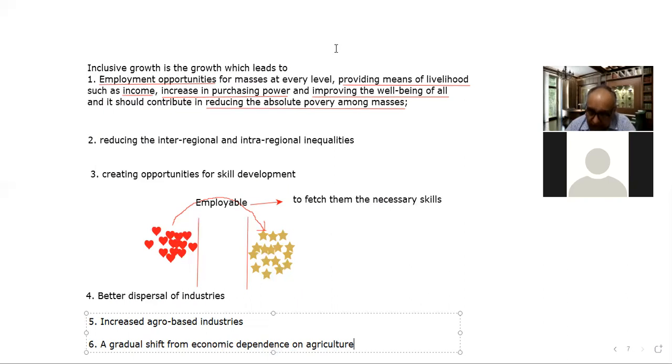So until and unless child labor prevails in our country, the parents of the children, who are very poor, would prefer to send their children to work instead of sending them to school, right? Because if they go to work, they would bring home rupees 10, 20 or so by the evening, and that would contribute to the income of the family, which is living in a very bad condition.